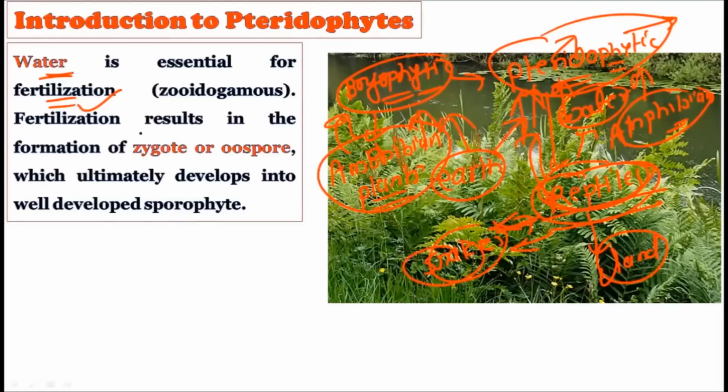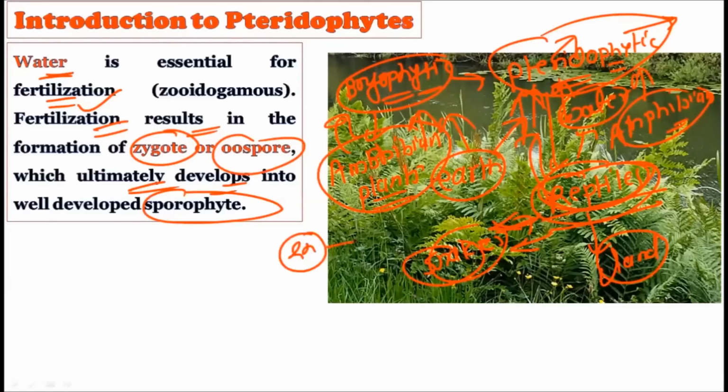So as fertilization occurs, there is a formation of the zygote, also called the oospore, which ultimately develops into the well-developed sporophyte. As you know, the sporophyte is the diploid phase in the life cycle, which is the dominant phase, and it is responsible for the production of the spores. It is differentiated into the root, stem, and leaves.